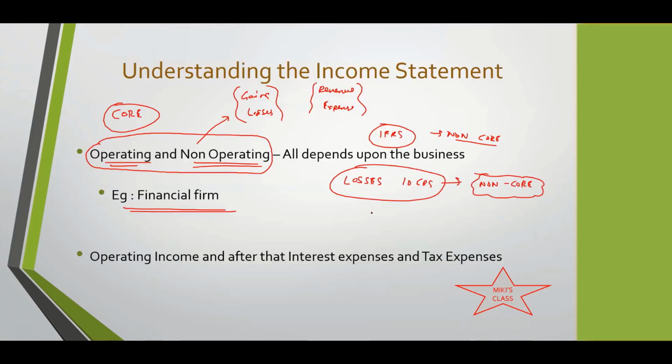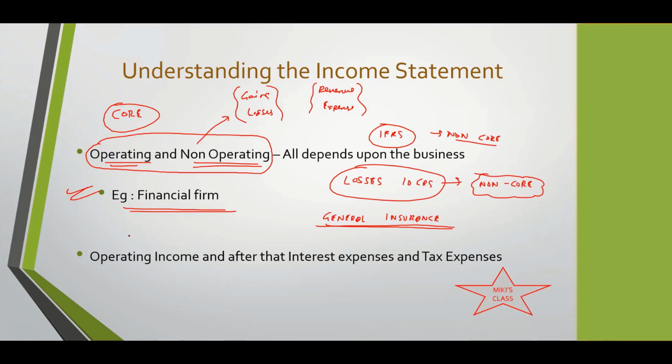Now, think about it. This is true generally for all companies. But if we are a company in general insurance, then we are in the business of casualty, so this becomes core. So it depends upon the company whether something is core or non-core. We just cannot say earthquake means non-core; it can be core for someone. We cannot say financing charge is non-core; it can be core for a bank or any financial institution. So it depends upon the nature of the business. That is the point I'm trying to make here. Got it? Okay, great.